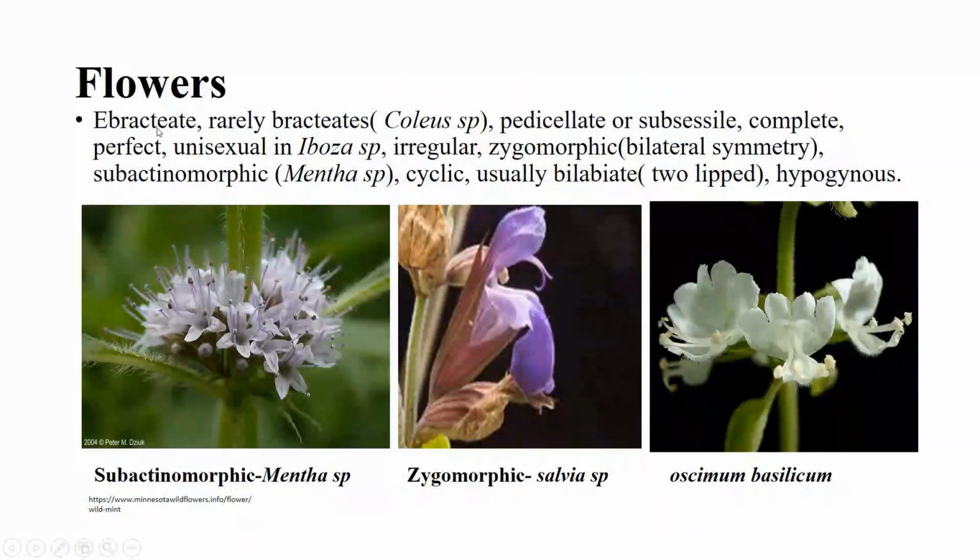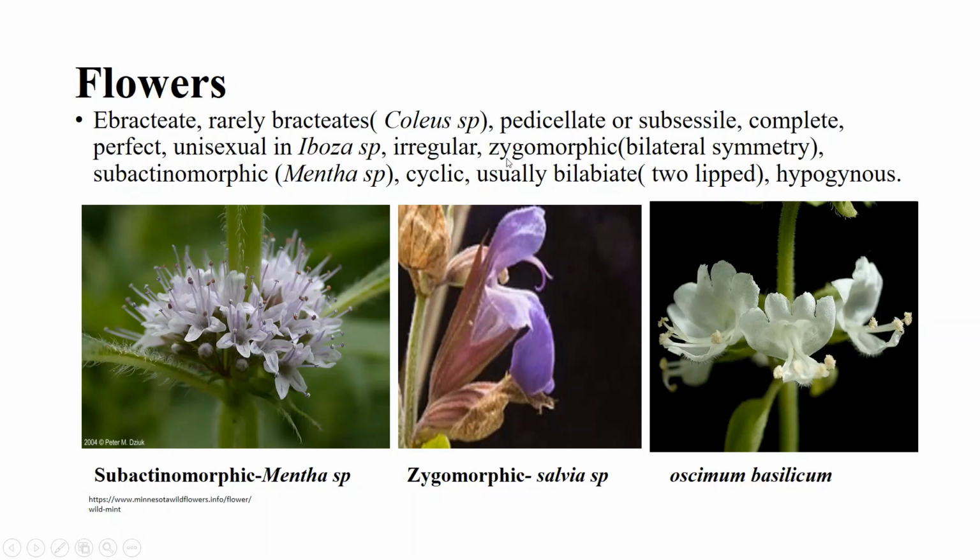Flowers ebracteate means the bract is absent. Sometimes the flowers may be bracteate, as in Coleus species. Pedicellate, having a stalk-like structure which connects the flower to the main stem, or sometimes subsessile, means the stalk-like structure is not visible or very small. Complete means the flower has both male and female parts. Unisexual, as in Ocimum species, the flower may have only male part or only female part.